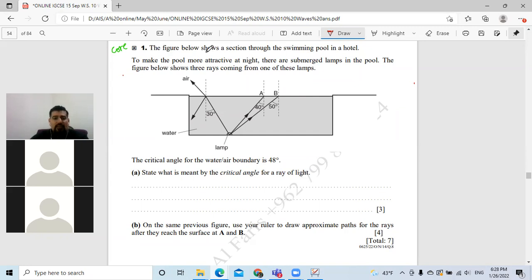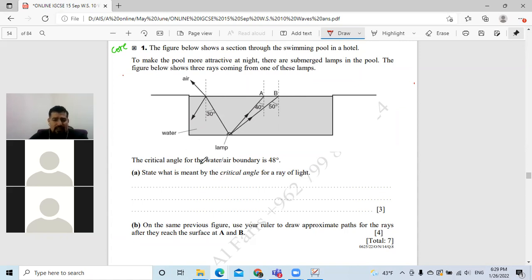So what do they ask? The figure below shows a section through a swimming pool in a hotel. To make the pool more attractive at night, there are submerged lamps in the pool. The figure below shows 3 rays coming from one of these lamps. This lamp shows us that it refracts and reflects. One ray goes towards point A, another light ray goes towards B. So we have 3 rays: 1 to the left up and 2 to the right up, 1 to point A and 1 to point B.